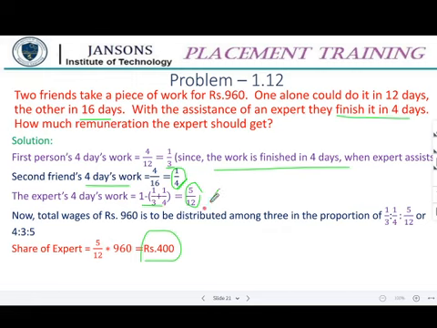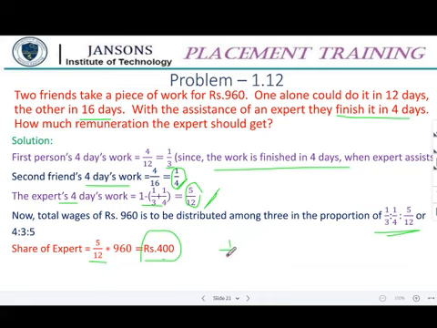The part of work completed by the expert in 4 days is 5 by 12. So 960 is to be divided in this ratio: 1 by 3 is to 1 by 4 is to 5 by 12. So 5 by 12 into 960 is 400.